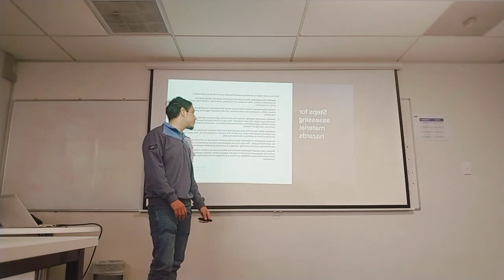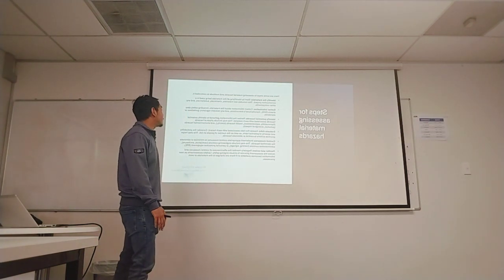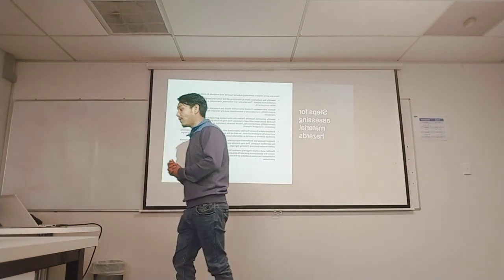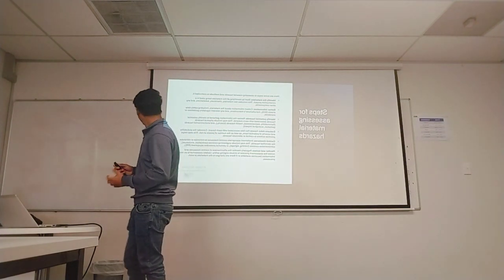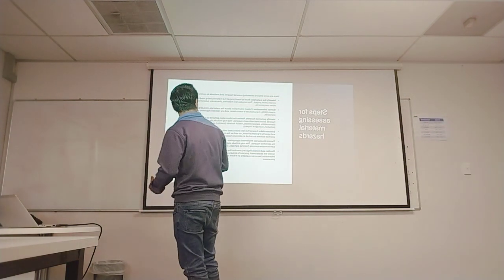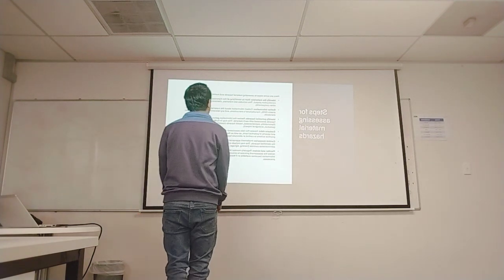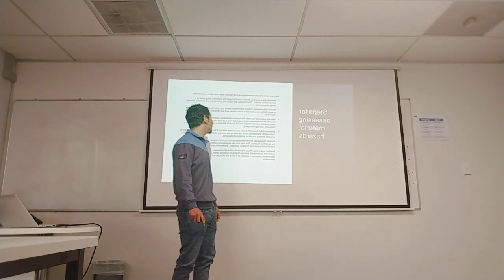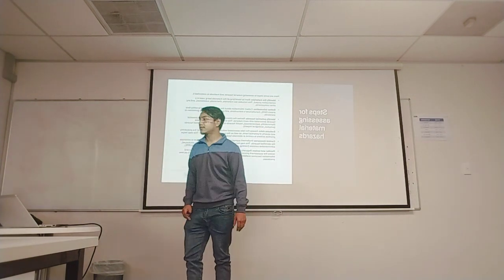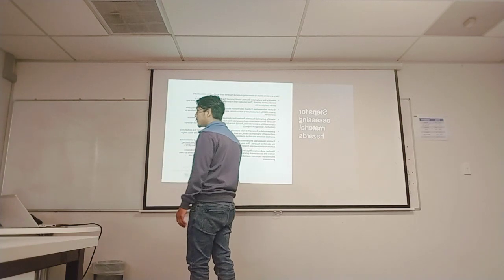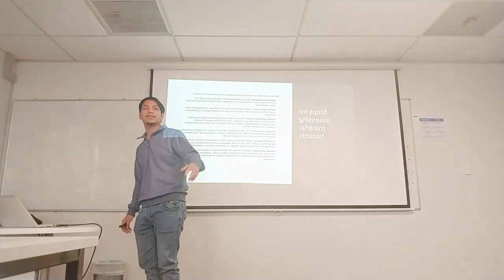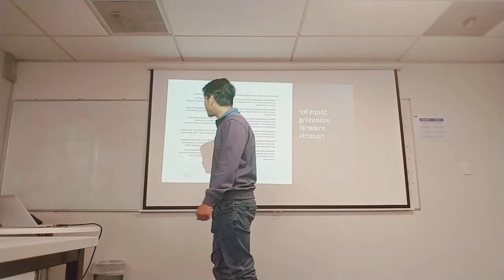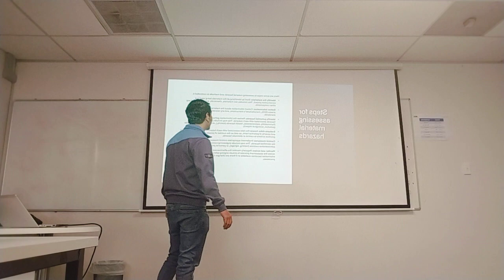Steps for assessing material hazards. There are some steps to assess material hazards in construction while applying materials and finishes in a building. First, we have to identify the materials. We have to identify what kind of material is suitable for a construction building. Gather information about those materials. We can gather information by doing research on Google, or can ask someone who is very experienced and has good knowledge about those. Identify the potential hazard.